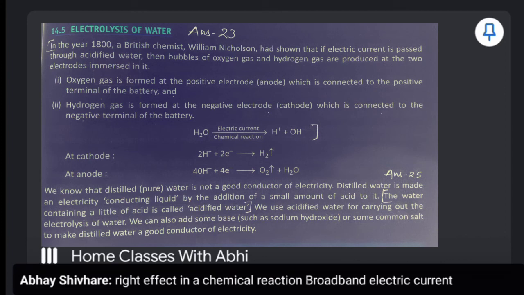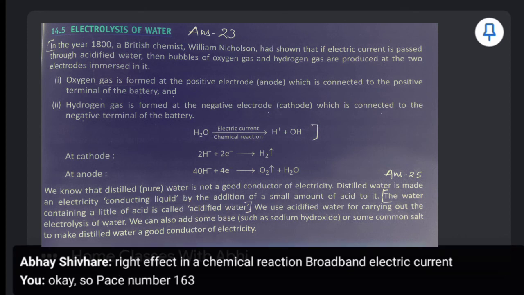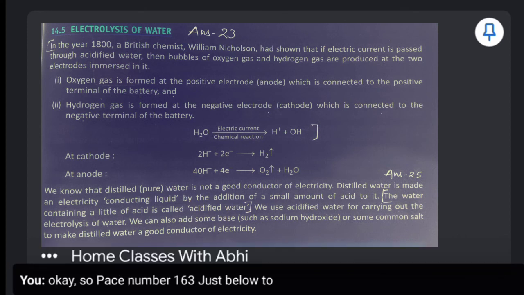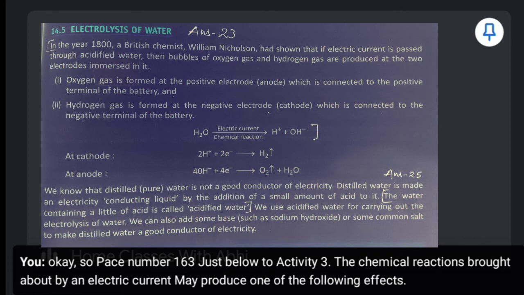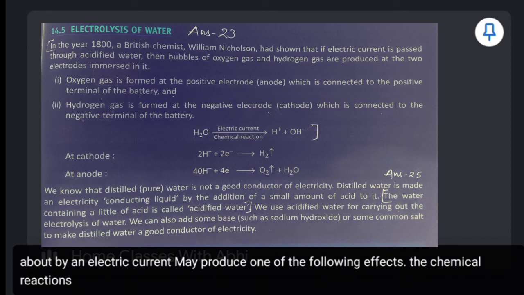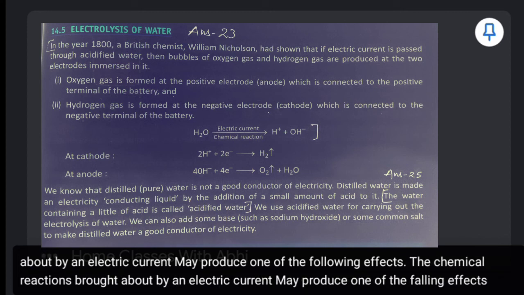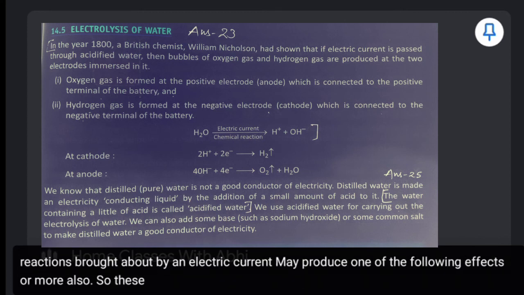Page number 163. Just below activity 3: the chemical reactions brought about by an electric current may produce one of the following effects, or more also. So these are the three effects which you have to write.